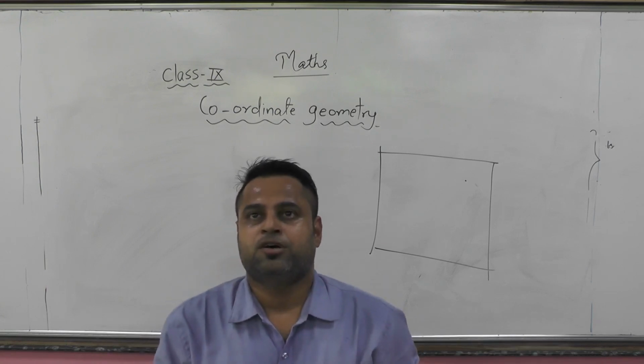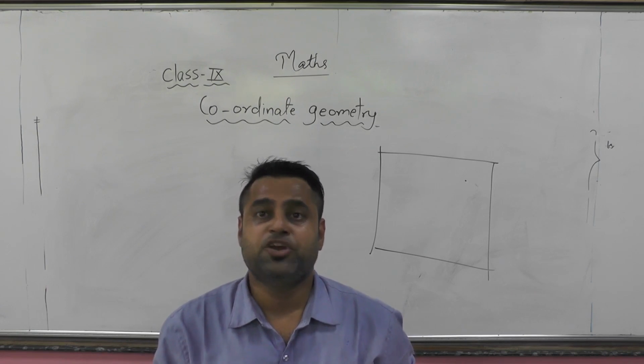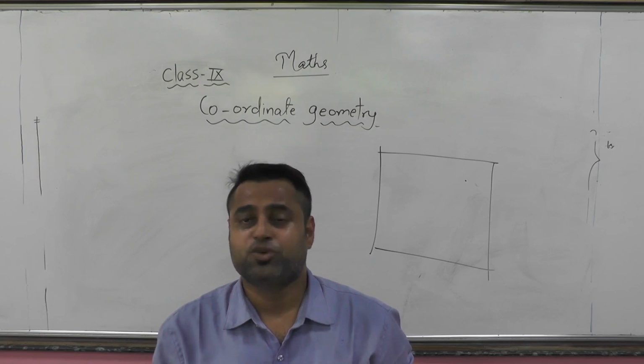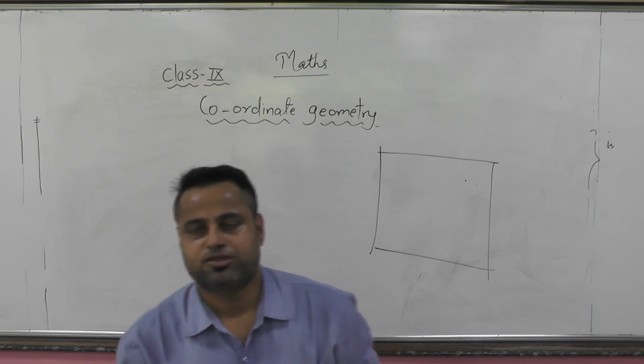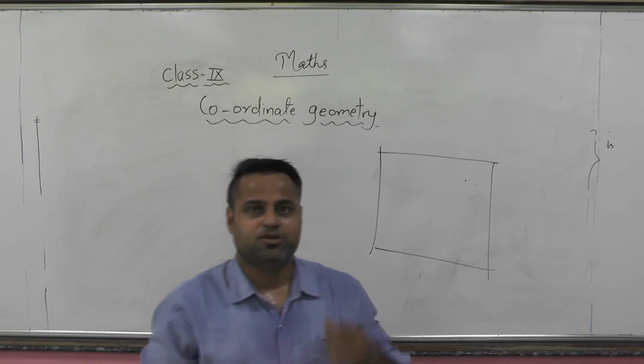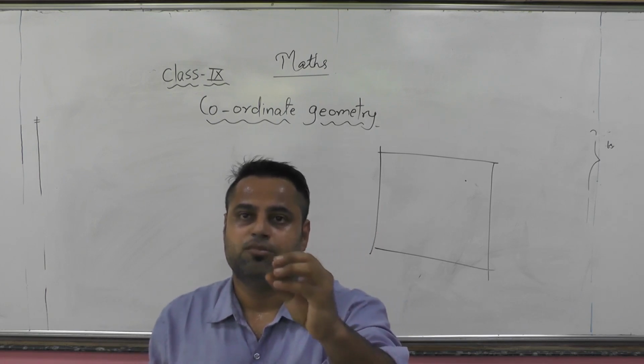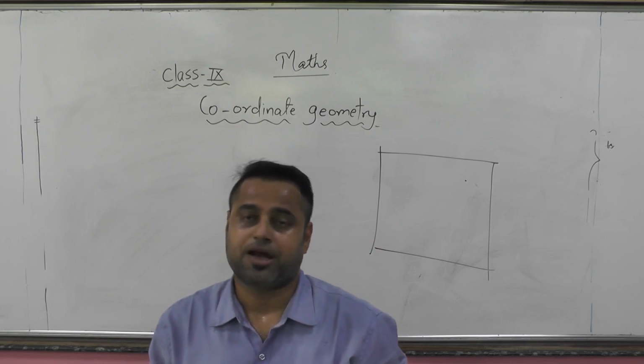Or else you have seen it in video games also. Whenever you are playing a shooting game, you have observed a pointer given to set your target.